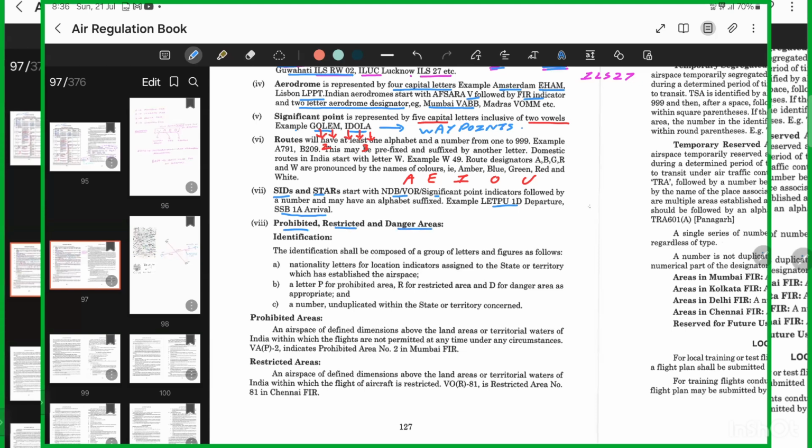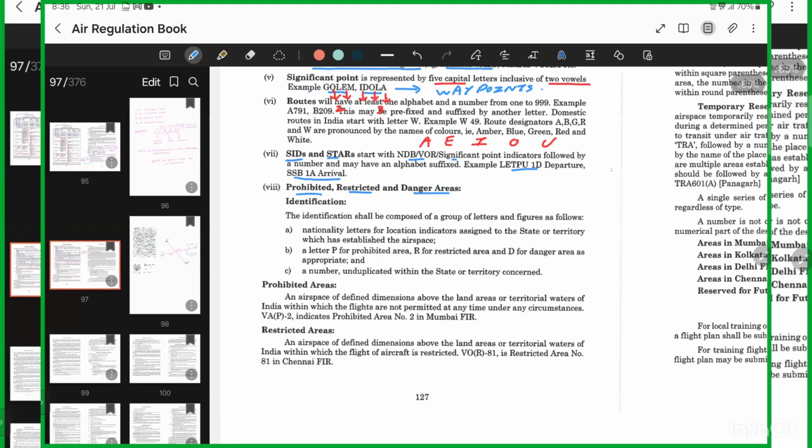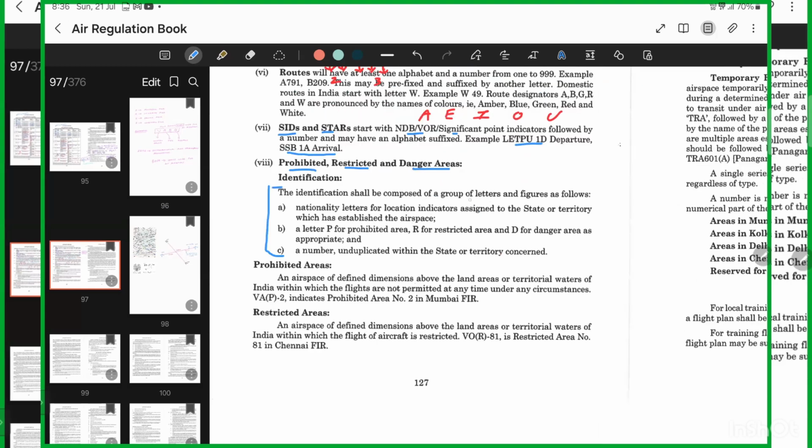So how are they identified? The identification shall be composed of a group of letters and figures as follows. First, nationality letters for the location indicator assigned to the state or territory which has established the airspace. What will be the nationality letter for us? V, Victor. Very good.